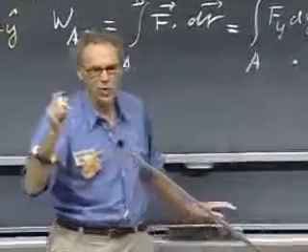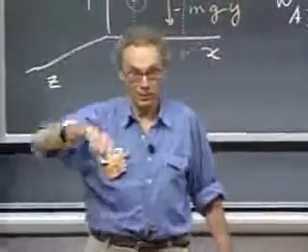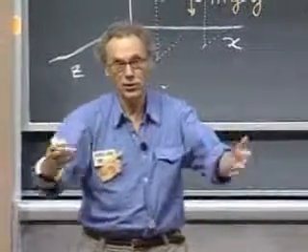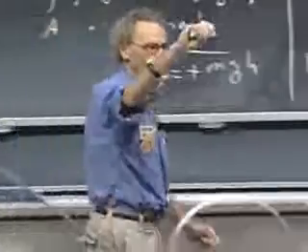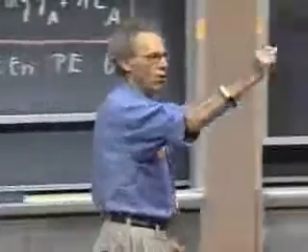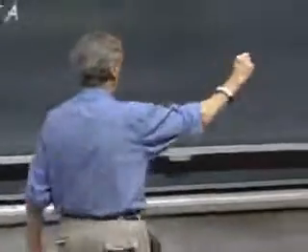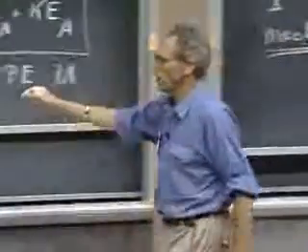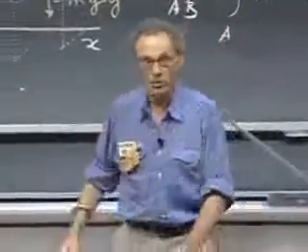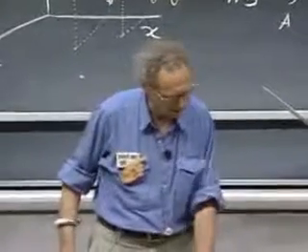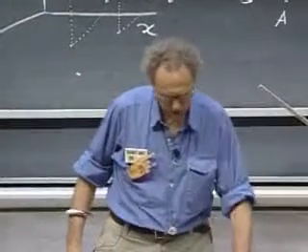The frictional force remains constant, dependent on the friction. The kinetic friction coefficient is always the same, the frictional force which I have to overcome as I move. And so if I go all the way here and then all the way back to this point where I want it to be, then I have done a lot more work than if I go along the shortest distance. So friction is a classic example of a force that is not conservative.